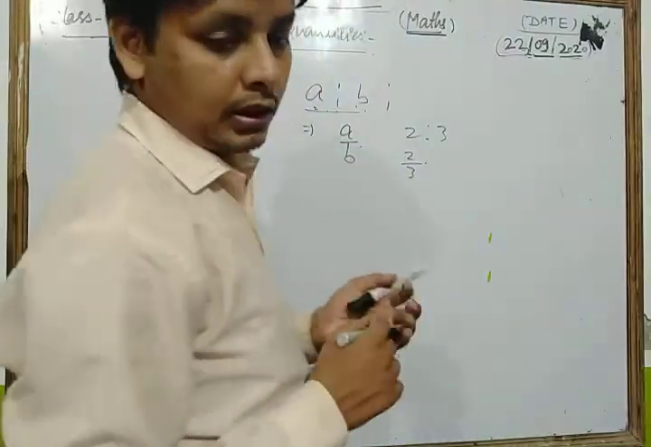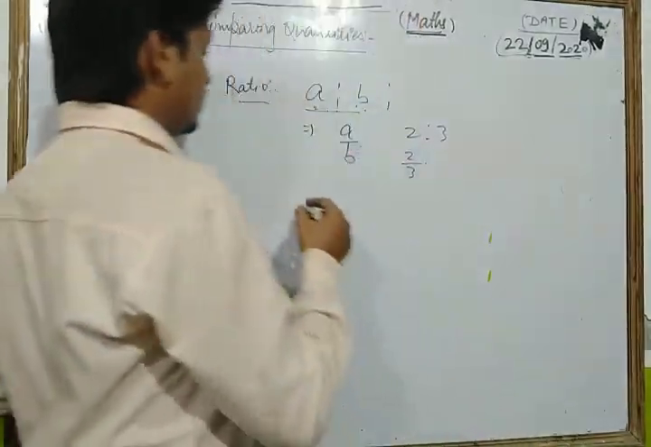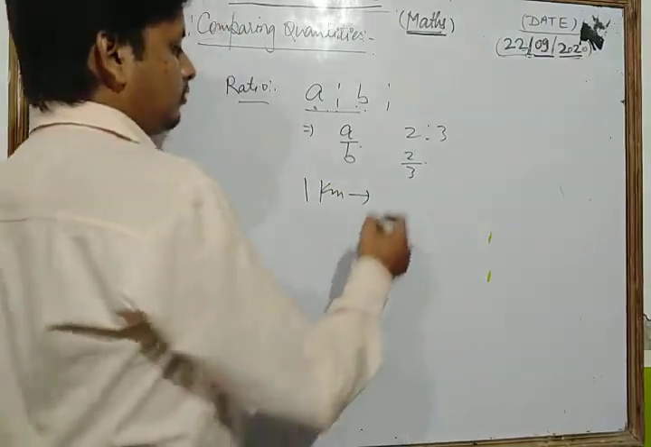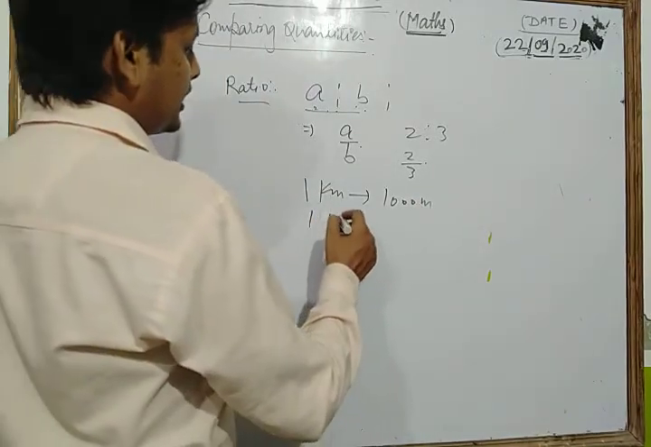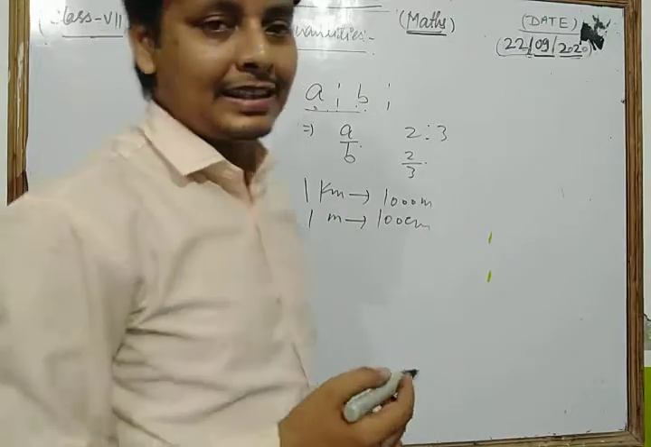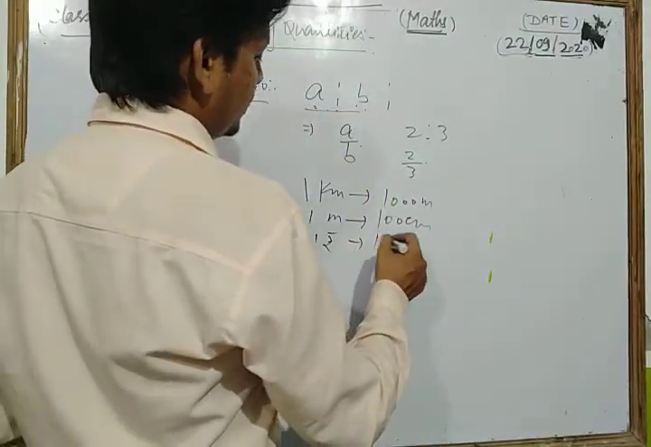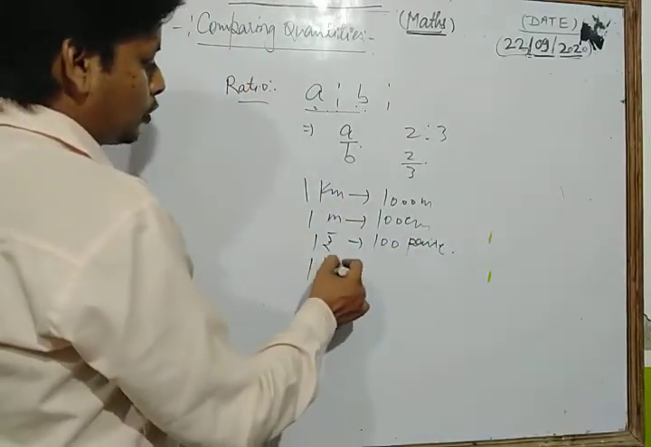First we discuss some important relations. Always remember: how many meters in 1 kilometer? That is 1000 meters. How many centimeters in 1 meter? You know that's 100 centimeters. How many paise in 1 rupee? Dear students, in 1 rupee there are 100 paise.